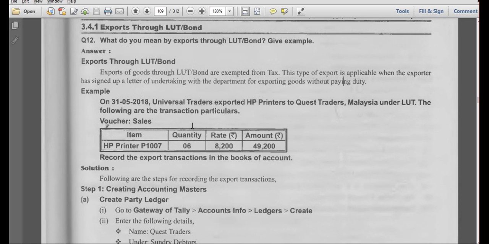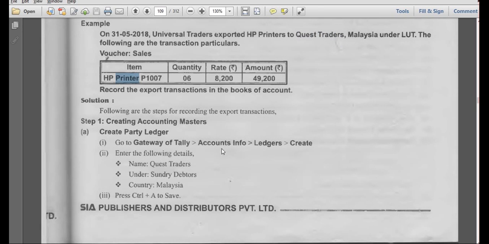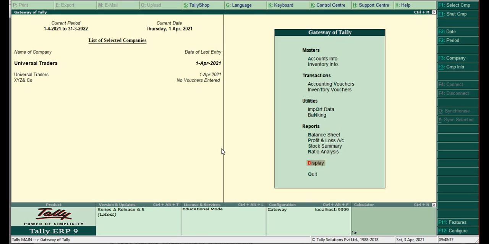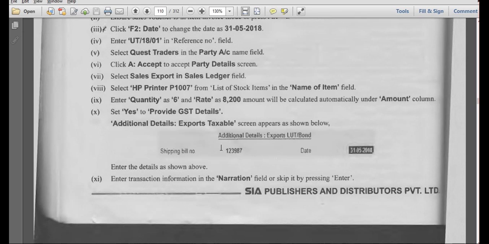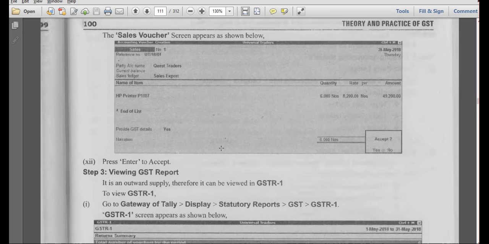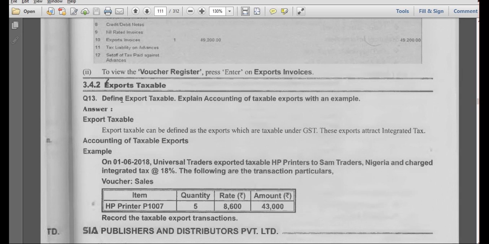Based on this transaction, Universal Traders exported HP printers to Quest Traders. In the sense, Universal Traders have sold the goods to Quest Traders. So we have to create this ledger. He will be sundry debtor. Next we have to create sales ledger. Already we have this HP printer stock item created. Go to sales voucher and enter the details as per the voucher. That is done. Next we can see that sales in GSTR 1. Next, export taxable, same, he is exporting to Nigeria, printers, Sam Traders.